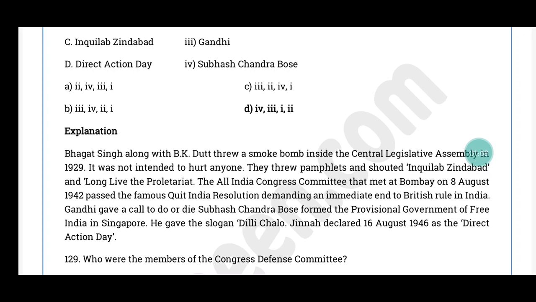Under the Quit India Resolution, they demanded immediate end to British rule in India. Gandhi gave a call to do or die, and Subhash Chandra Bose formed the provisional government of free India in Singapore, and he gave the slogan Dilli Chalo. Jinnah declared 16th August 1946 as the Direct Action Day.